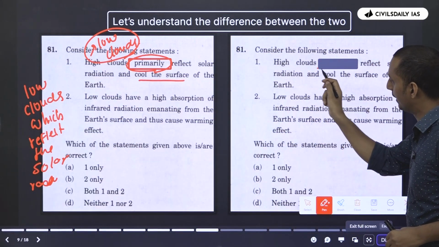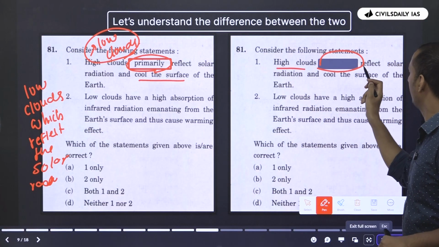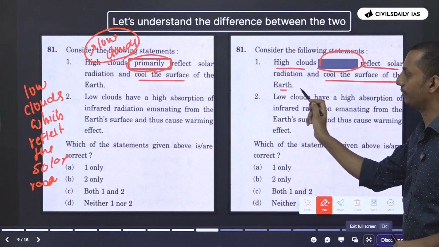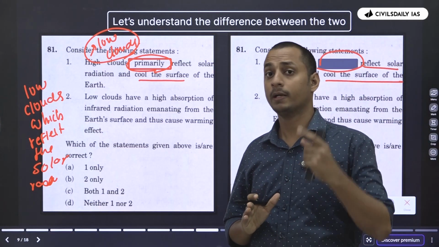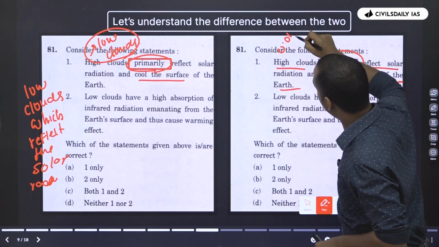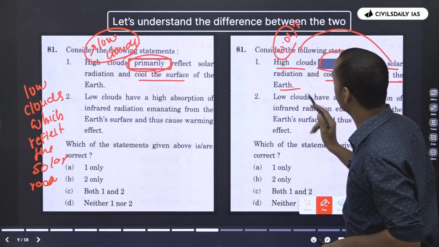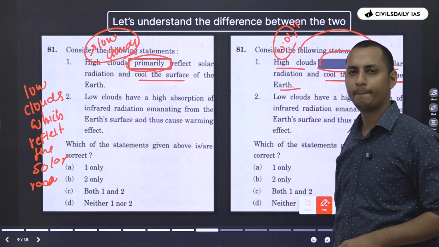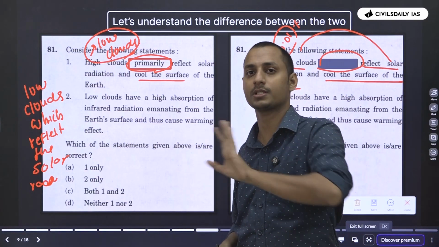Now what do you think about this statement? Is the statement correct or incorrect? High clouds reflect solar radiation and cool the surface of the earth. Now, can UPSC say that not even 0.001 percent of solar radiation is reflected by high clouds? UPSC can say that it's basically the low clouds which primarily reflect the solar radiation.